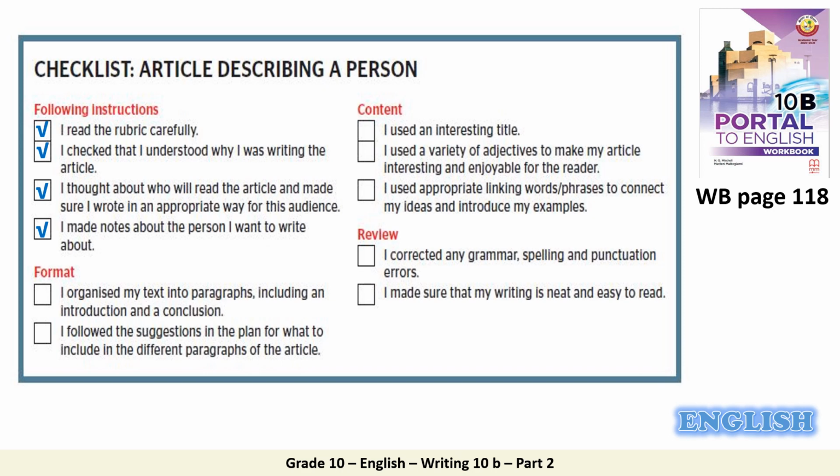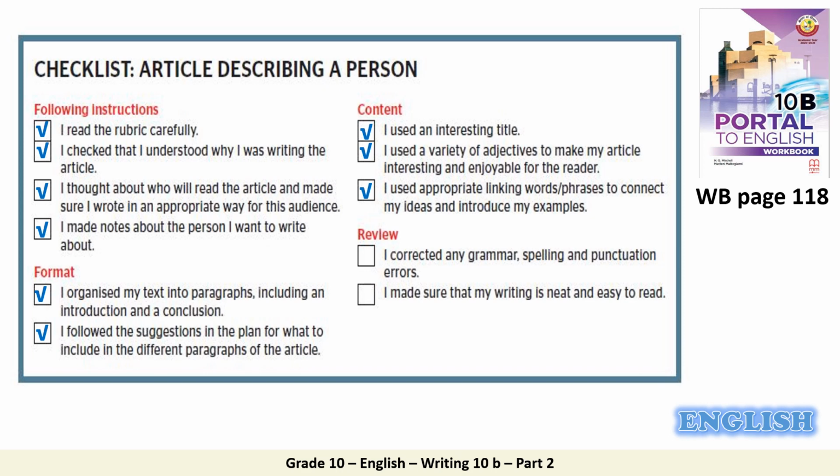The next one, the format: I organized my text into paragraphs, including an introduction and a conclusion. After that, I followed the suggestions in the plan for what to include in the different paragraphs of the article. Okay, the format is good. Now the content. Let's check if we did this or not. I used an interesting title, yes. I used a variety of adjectives to make my article interesting and enjoyable for the reader. Yes, we did. I used appropriate linking words and phrases to connect my ideas and introduce my examples. Yes, we did. So the content is excellent.